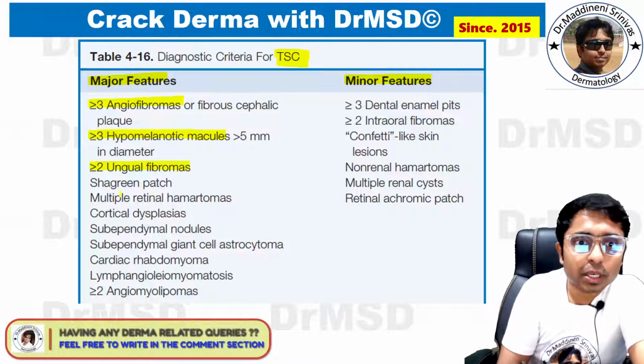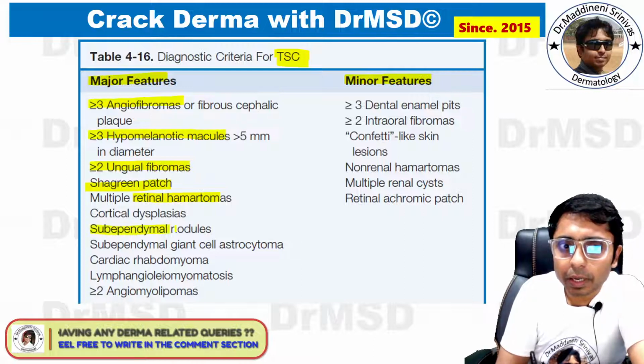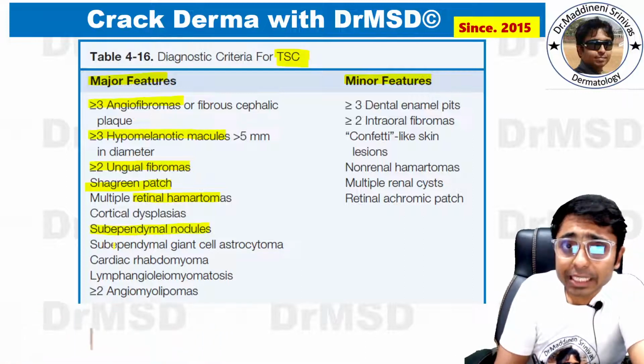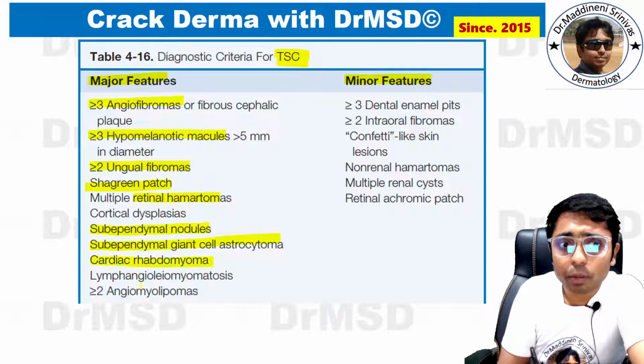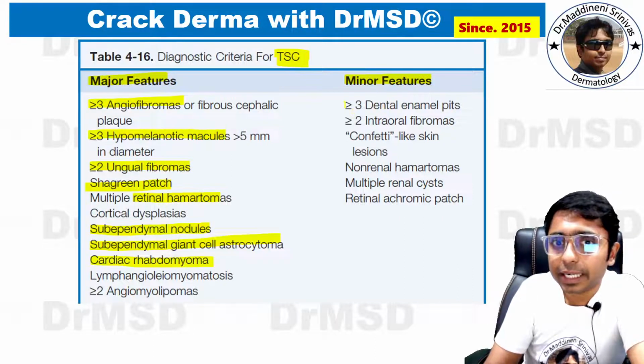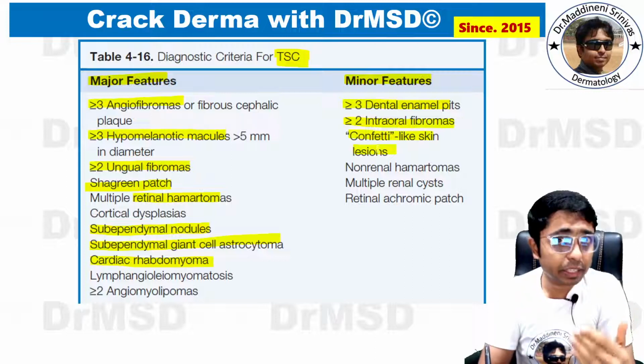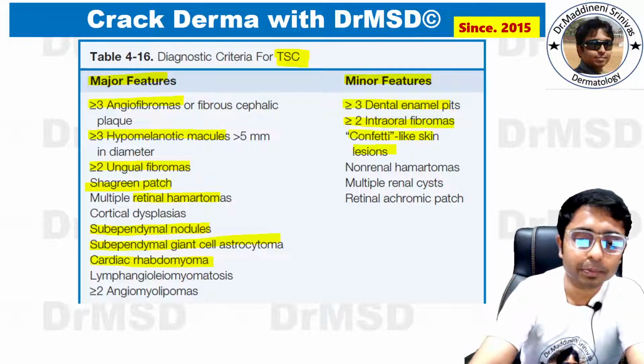Koenen's tumors, shagreen patches, multiple retinal hamartomas, cortical dysplasia, subependymal nodules, subependymal giant cell astrocytoma, SEGA, cardiac rhabdomyoma. These are the important ones which I am highlighting. And in the minor features, remember, greater than or equal to 3 dental enamel pits, greater than or equal to 2 intraoral fibromas or confetti-like skin lesions. These are the ones which were previously tested, and these are important for you to remember.